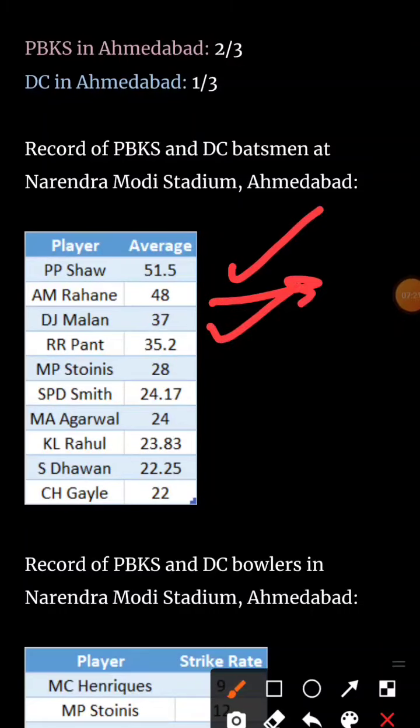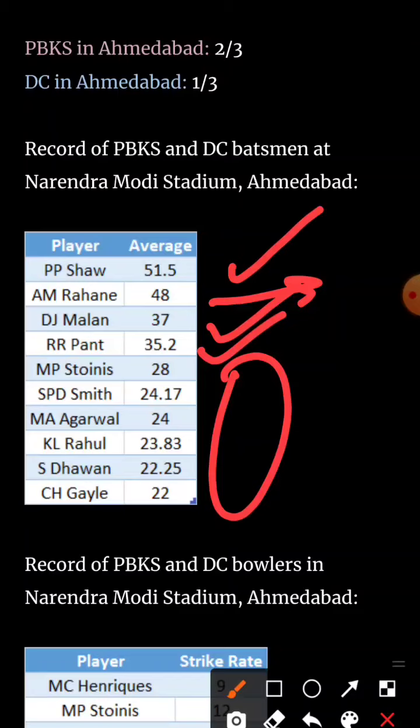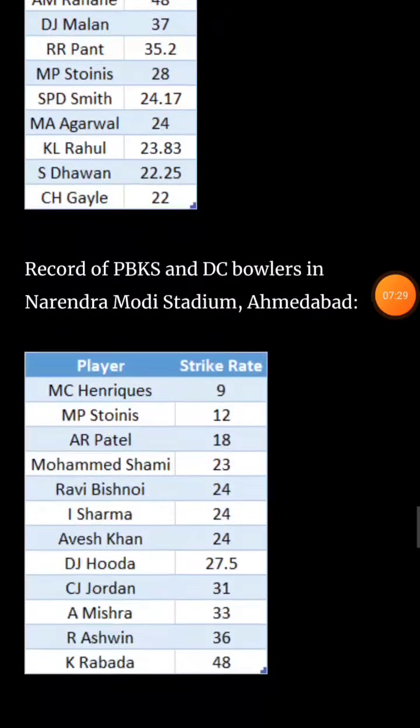Keep this thing in mind. Rishabh Pant also has a very good average. So all the other players, you can see all the main players, they have a very good performance at this ground. Not very bad. Let's look at the bowlers.